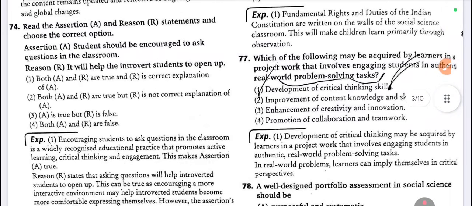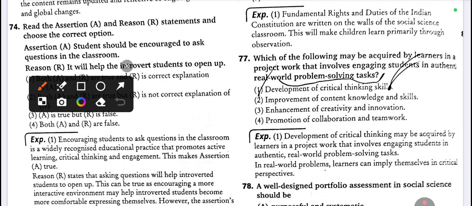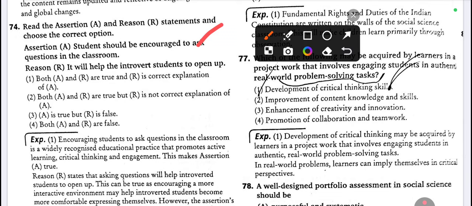Look at 74. Assertion: a student should be encouraged to ask questions in the classroom. This is correct. It will help the introvert student to open up. Both are correct, I think. Yes, both A and R are correct, and R is the correct explanation of A.